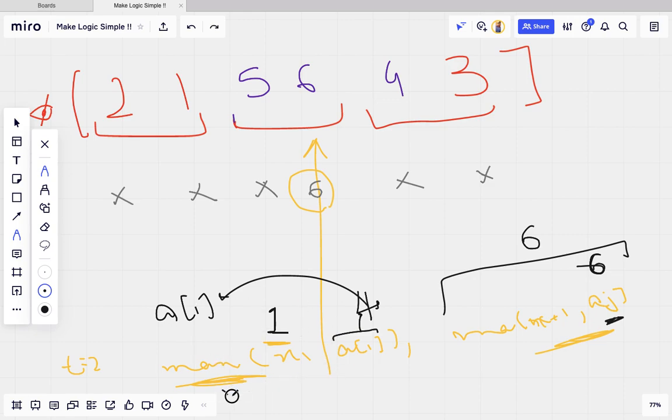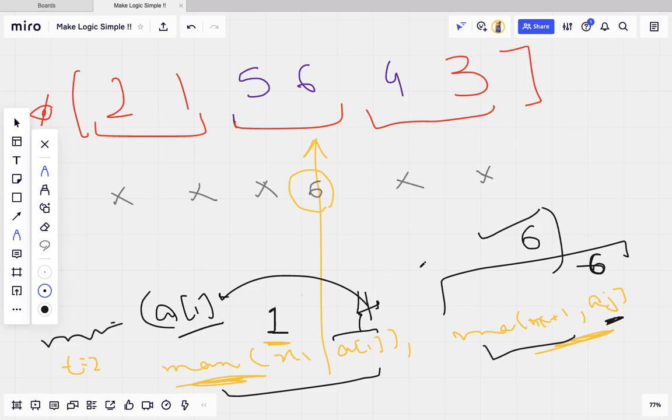So from this pair I will get a of i back, and from this pair I will get 6 back, which is the maximum. And at last I have to calculate the minimum of a of i and 6. Definitely the minimum of a of i and 6 will be a of i again, because 6 is the maximum value I found in the permutation, right?